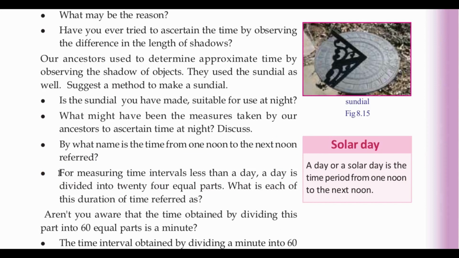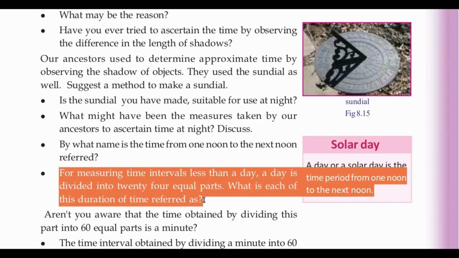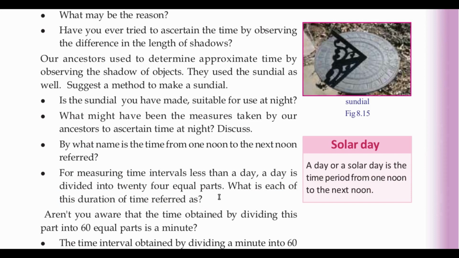For measuring time intervals less than a day, a day is divided into 24 equal parts. Each part is called an hour. What is each of these durations of time referred to as? It is referred to as an hour. Also, the hour is further divided into 60 equal parts and each part is called a minute.